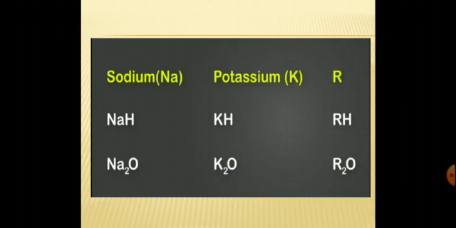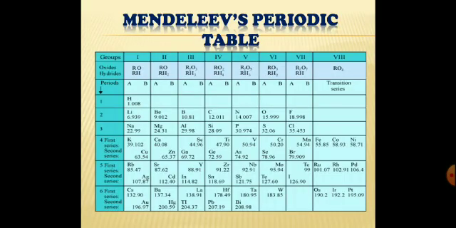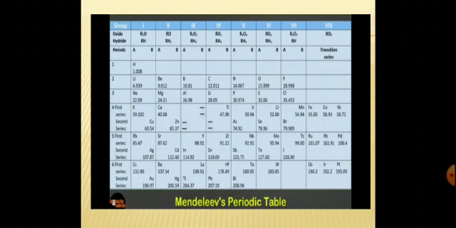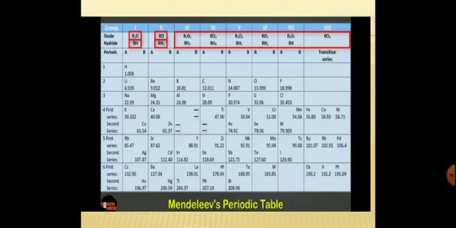Mendeleev used the formula of oxides and hydrides to group the elements together. If you look at the row of Mendeleev's periodic table, you will see this formula. As you can see, for group number 1, the oxide formula is R2O and hydride is RH. For group 2, the oxide is RO and hydride is RH2, and so on. Elements are mostly arranged in order of increasing atomic mass. The horizontal rows are called periods and the vertical columns are called groups.